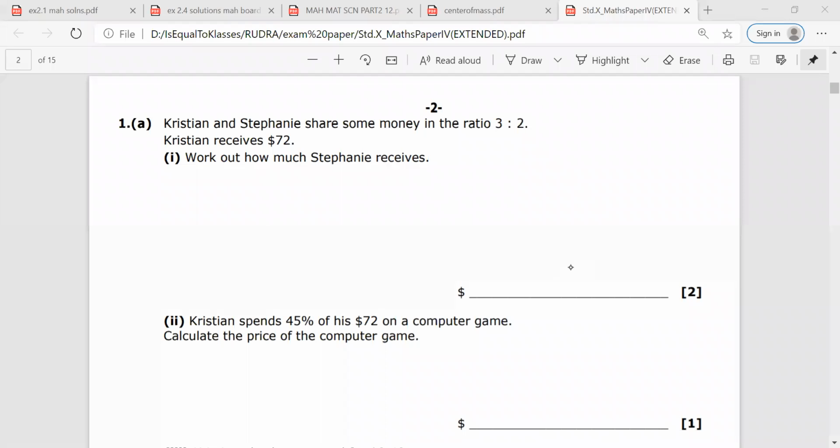Okay, Mr. Rudra, how can we do the first question? So we have to divide 72 by 3. Sir, what we have to do is,